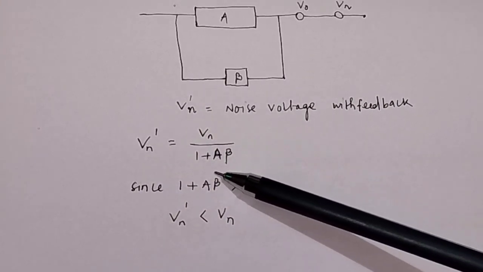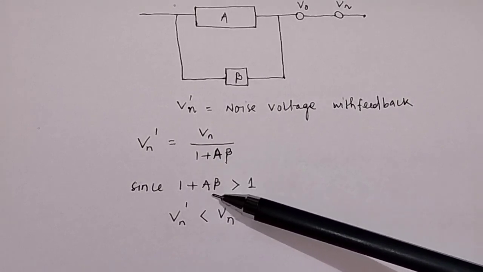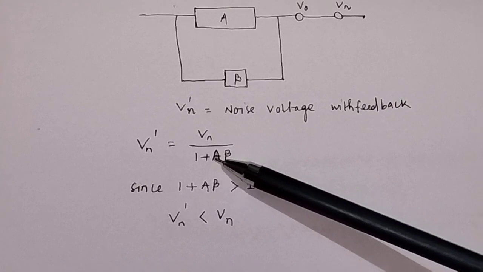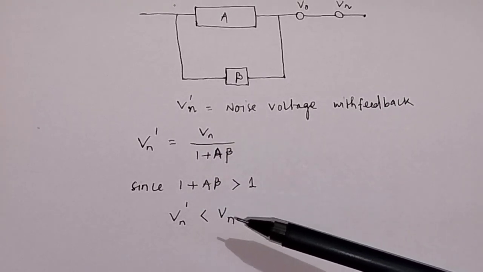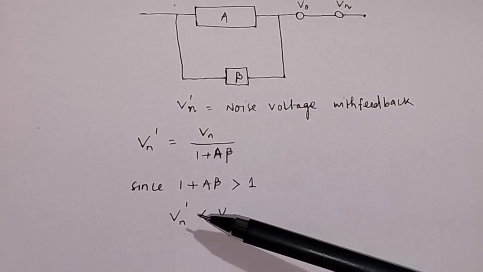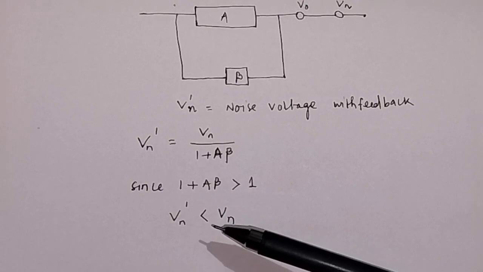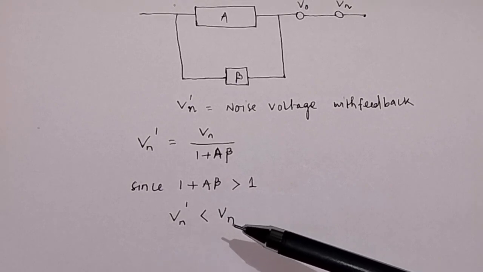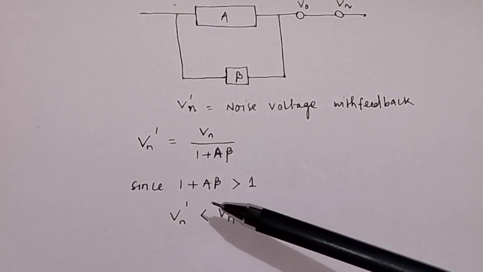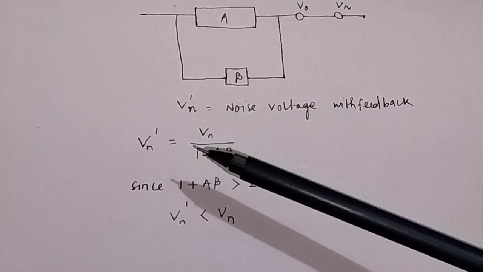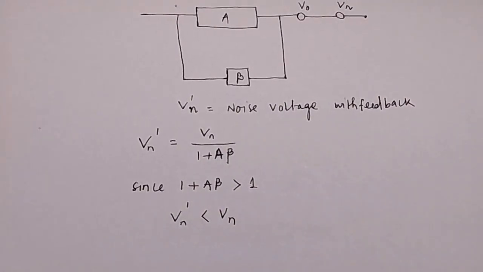And you see this equation. In the denominator, the term 1 plus A beta is greater than 1. If this term is greater than 1, then Vn dash will be less than Vn. That is, the noise voltage with feedback will be less than the noise voltage without feedback. That means by applying negative feedback, the noise becomes less. This is the reason how negative feedback decreases the noise of an amplifier.